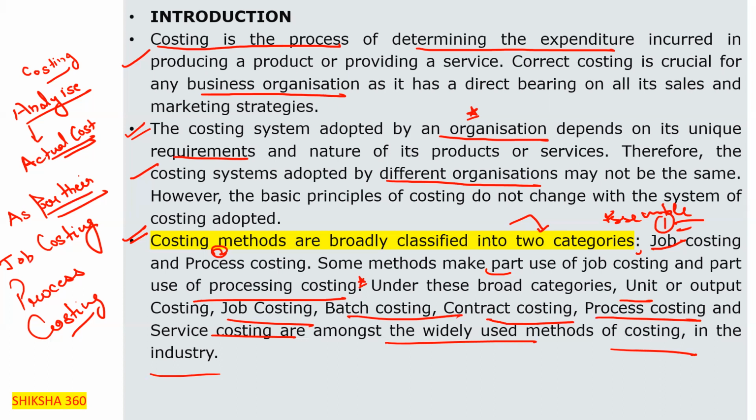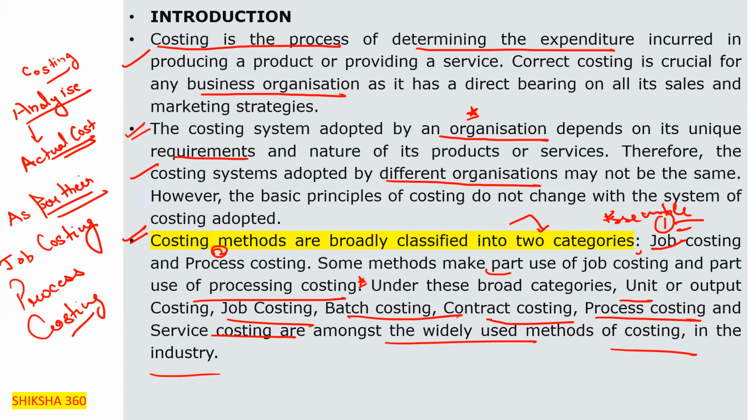Like unit costing. Unit costing, what is that? Basically, it tells us how much cost we have to pay for the production of one unit of that article. That comes under unit costing. Unit costing is also known as single output costing. So please remember that, important from the examination point of view.